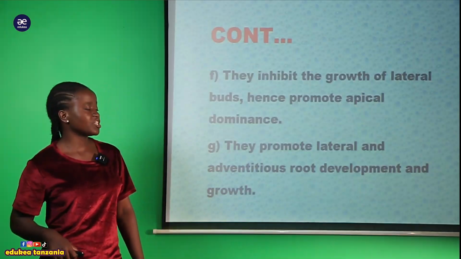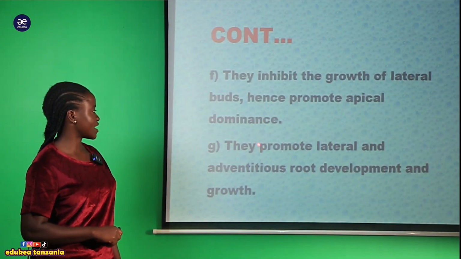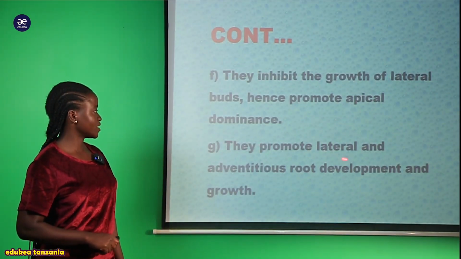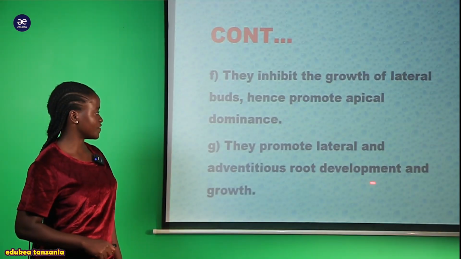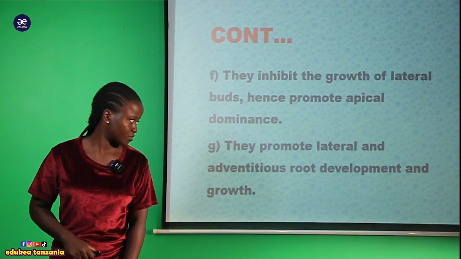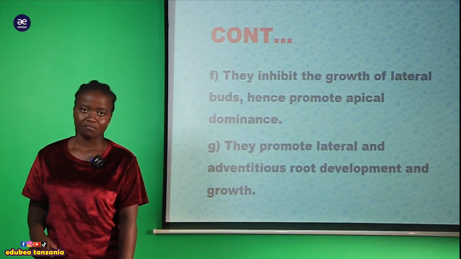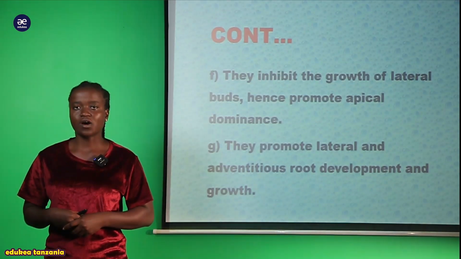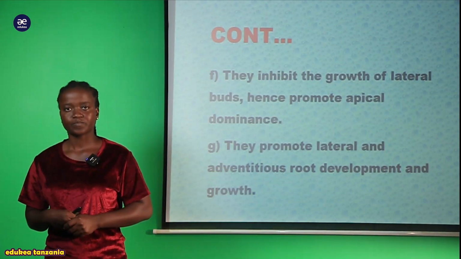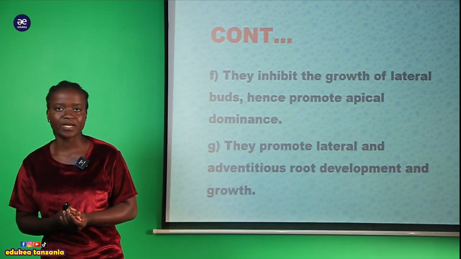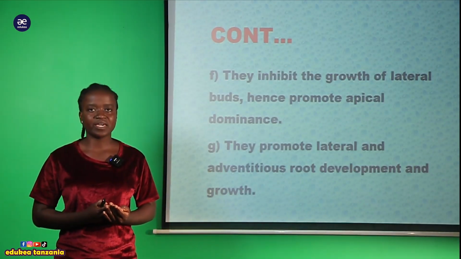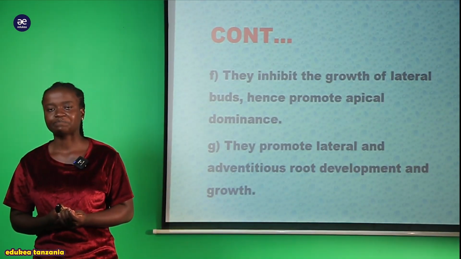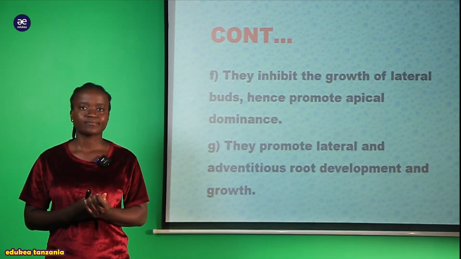And another role of the auxin, we can say that they promote lateral and adventitious root development. Meaning that the adventitious roots are found within monocot plants. A good example of a monocot plant is maize.